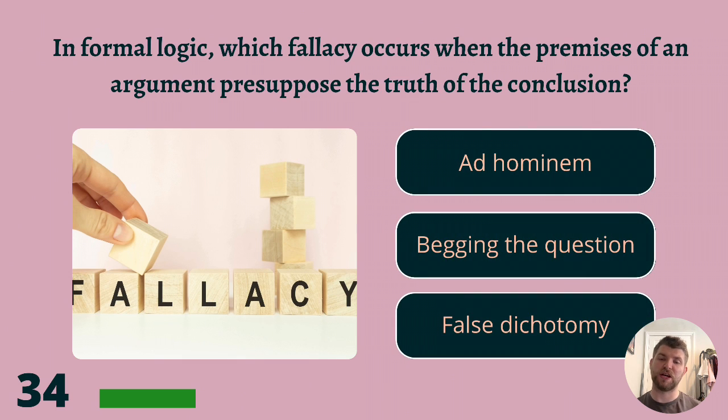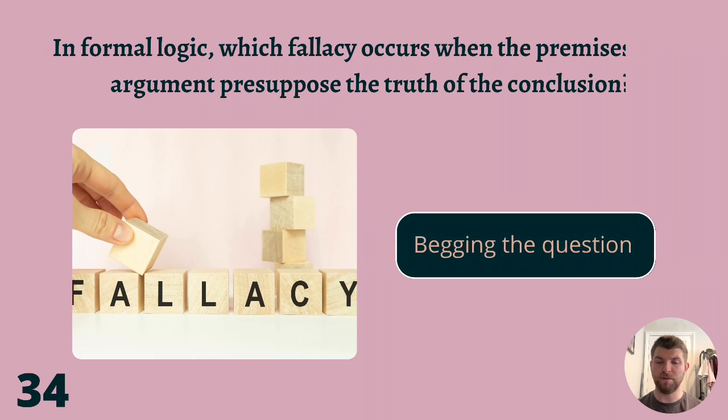In formal logic, which fallacy occurs when the premises of an argument presuppose the truth of the conclusion? Ad hominem, begging the question, or false dichotomy? The answer we're looking for is begging the question.